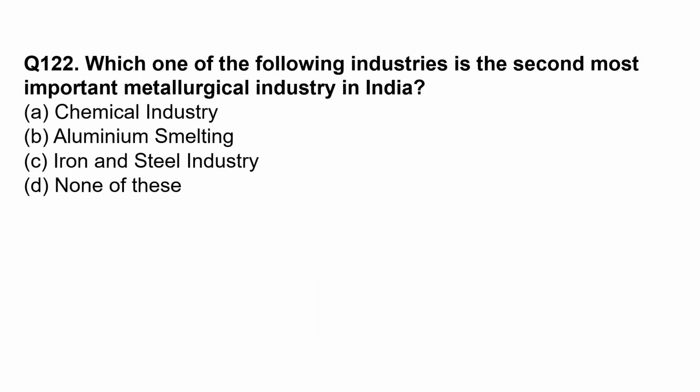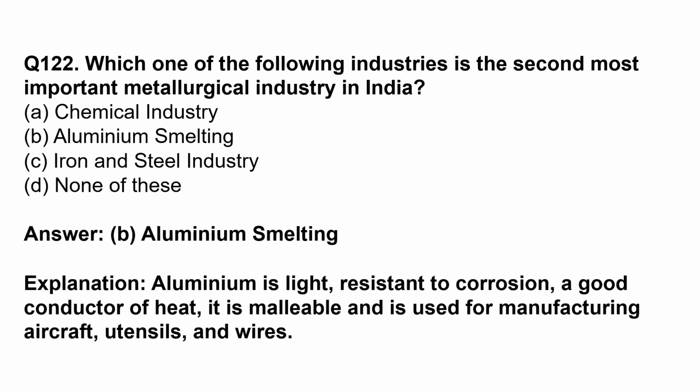Since 2003, manufacturing is once again growing at the rate of 9 to 10% per annum. Which one of the following industries is the second most important metallurgical industry in India? That is aluminium smelting. Aluminium is light, resistant to corrosion, a good conductor of heat. It is malleable and is used for manufacturing aircraft, utensils, and wires.